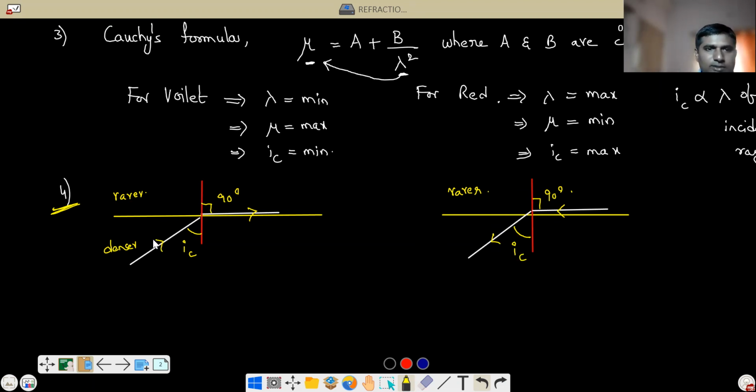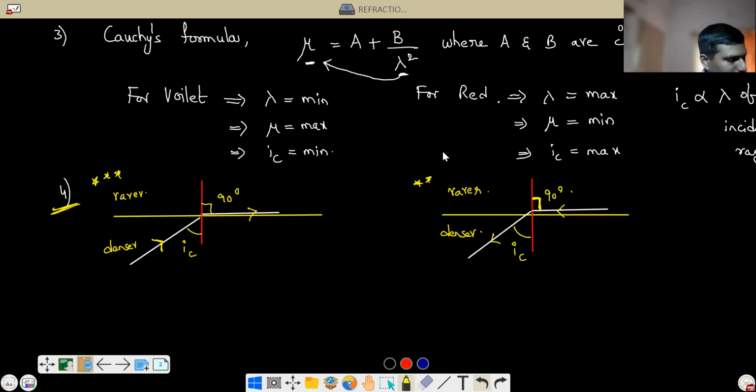This is very important. This is true only if the angle of incidence is 90 degrees, then the refracted angle in the denser medium will be the critical angle. Please remember these two points, very important in some problems.